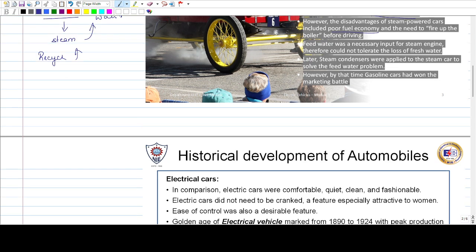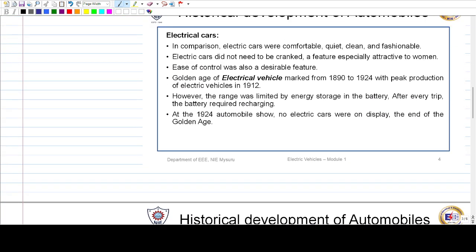Coming to the next part, the electric cars. Electric cars were not something new to the system. Actually, the electric car came much before the gasoline car. It was a very good replacement for steam cars as well as gasoline cars, mainly because it was comfortable, quite clean and fashionable. The gasoline cars in the market at that time didn't have an ignition system, hence you needed to have a crank there.